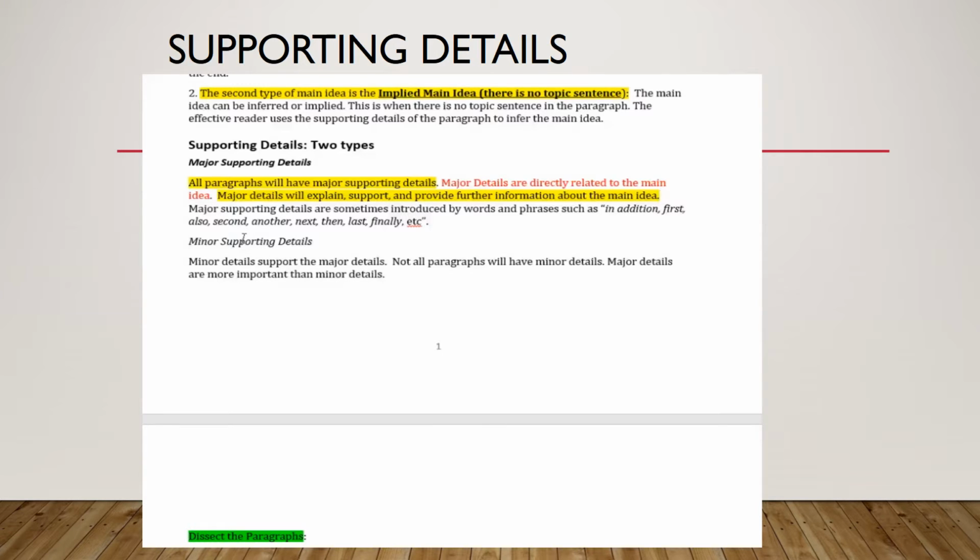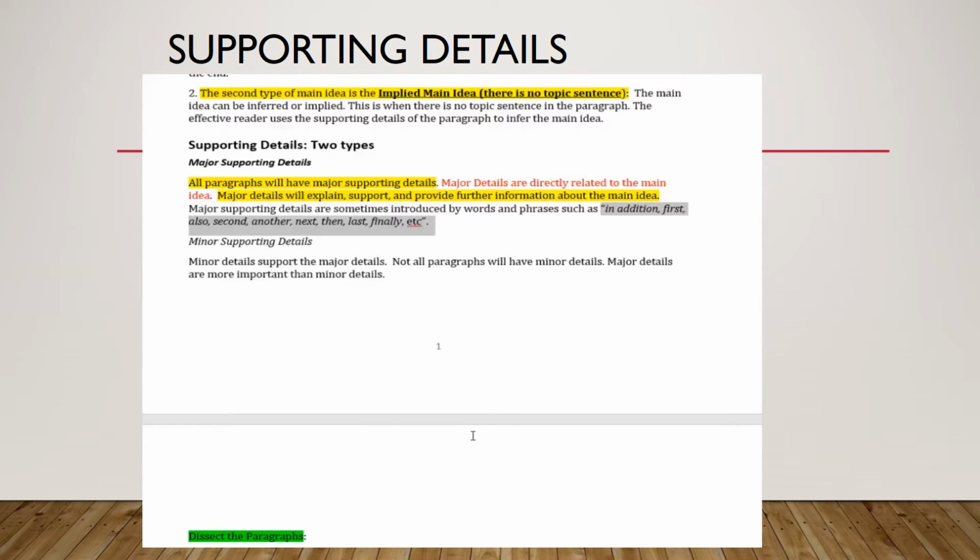Clue words or signal words that introduce major details. If you see words like these in the sentence, you know, hey, this sentence is a major detail sentence. First, second, third, in addition, furthermore, also. So if your main idea is there are several examples of parenting styles, your major details will be the first example is, the second example, the third example. Okay? Major details, remember, are directly related to the main idea.